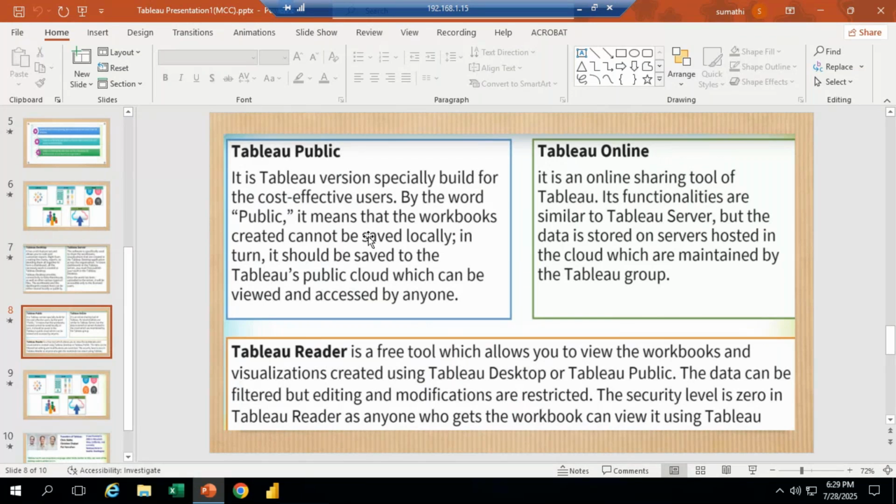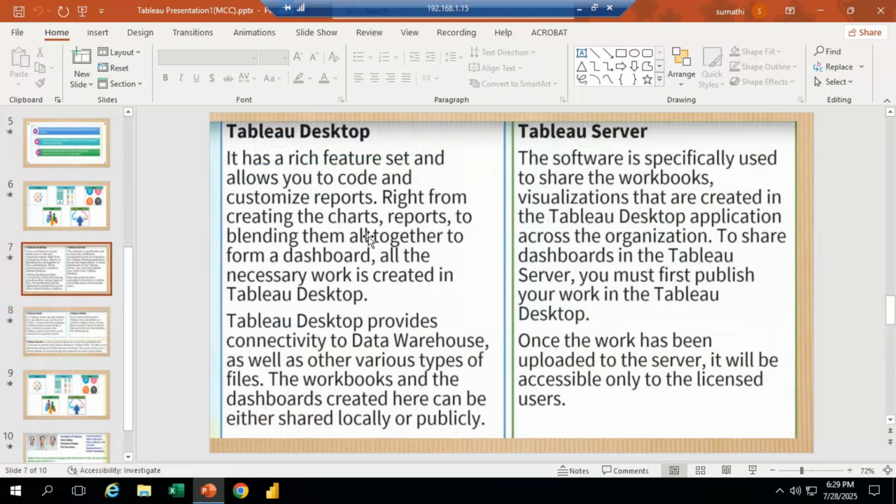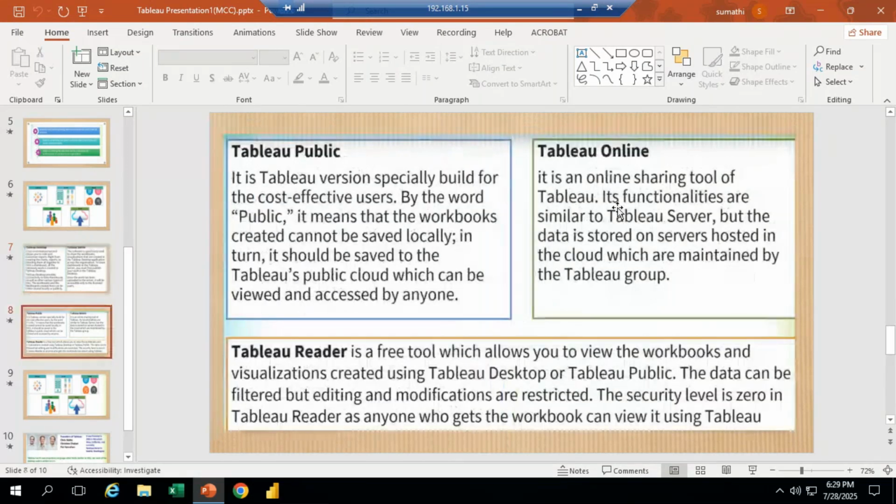But this is the permanent option. Tableau Desktop has only a 14 days trial version, which we can use. Tableau Server is the license version we are going to use. Okay, so with Tableau Public, whatever we create, we can't save in our system. Through online only it's going to save.